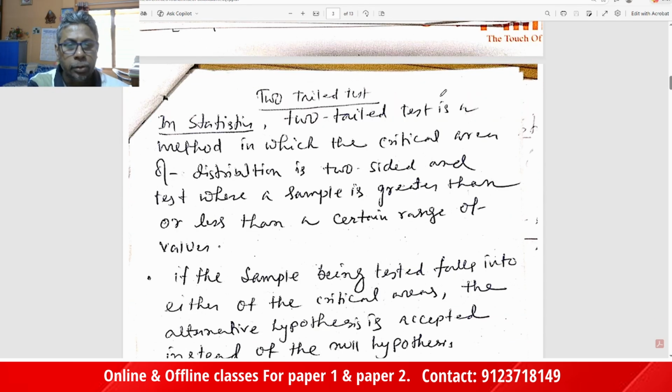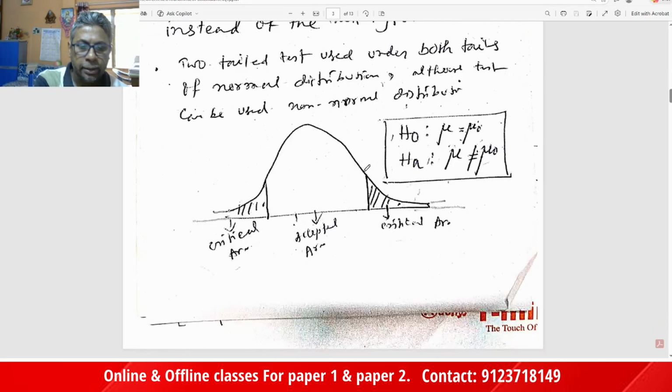This is the expression of the two-tail test. Now, the two-tail test in statistics is a method in which the critical area of distribution is two-sided, and it tests whether the sample is greater than or less than a certain range of values. So the critical area of distribution is two-sided.